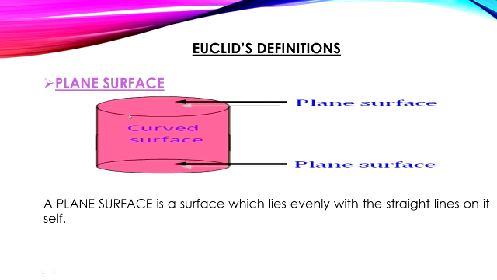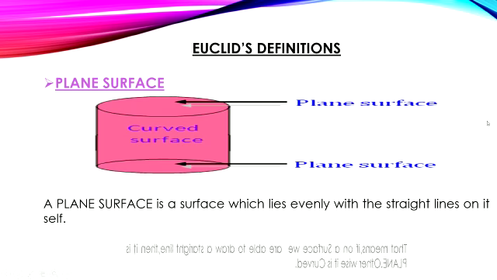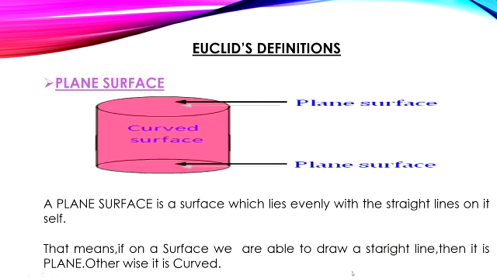That means if we are able to draw a straight line on a surface, then the surface is called a plane. Just imagine that we are able to draw a straight line on this plane surface and also here. But on this curved surface, it is difficult to draw a straight line. That is the difference between a plane and a curved surface. If on a surface we are able to draw a straight line, then it is called a plane. Otherwise, it is called a curved surface.